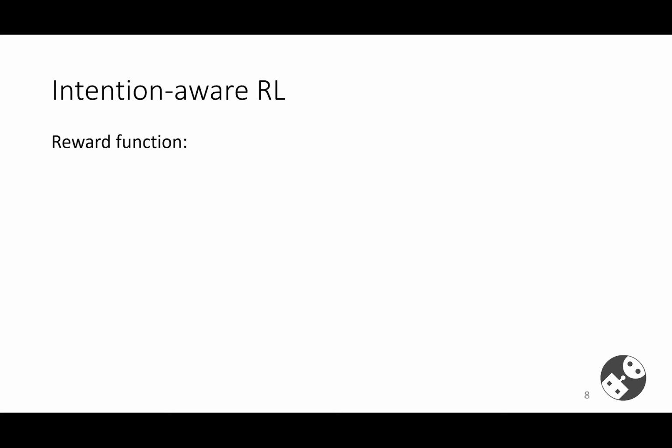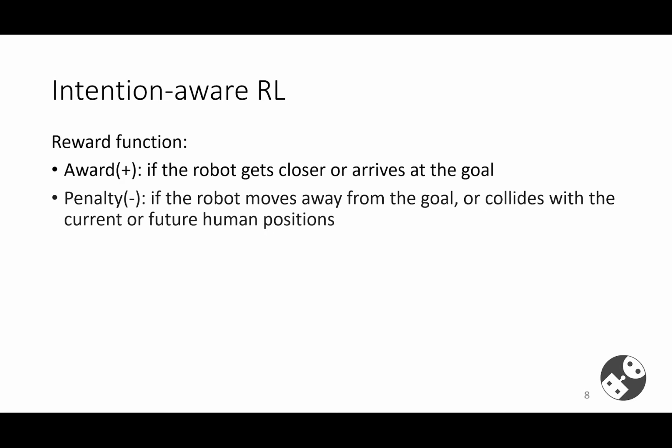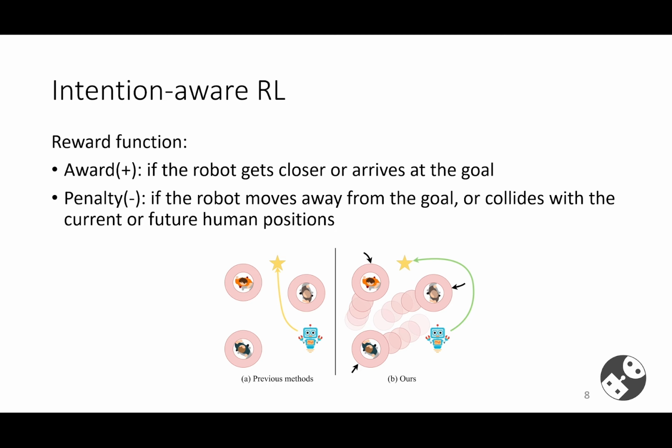To ensure that the robot proactively avoids the intended path of humans, we define a reward function so that the robot gets a positive reward if it gets closer or arrives at the goal. In contrast, the robot gets a negative penalty if it moves away from the goal or collides with the current or future human positions, as shown by the red circles. The darkness of the red color indicates the magnitude of the penalty.